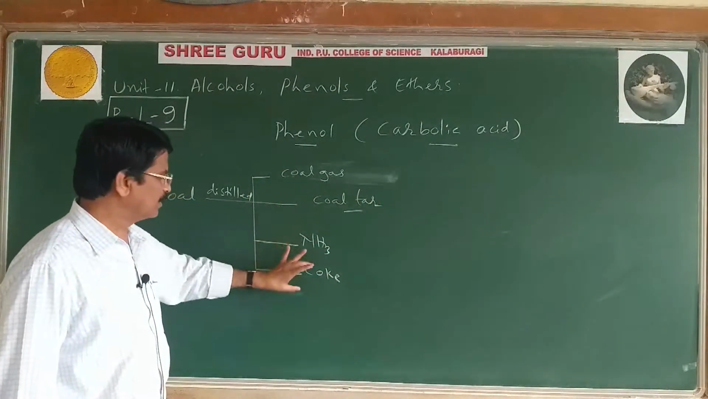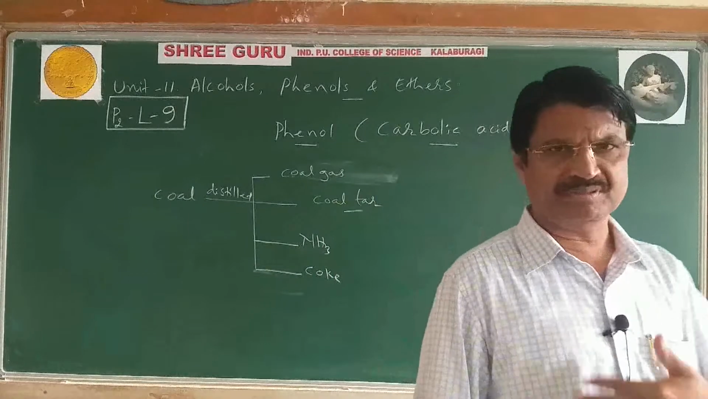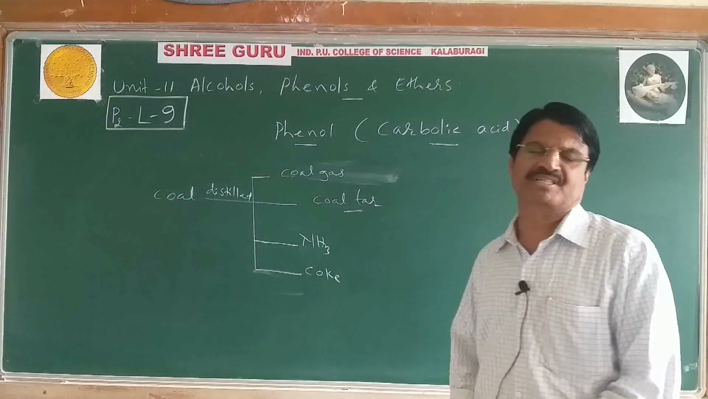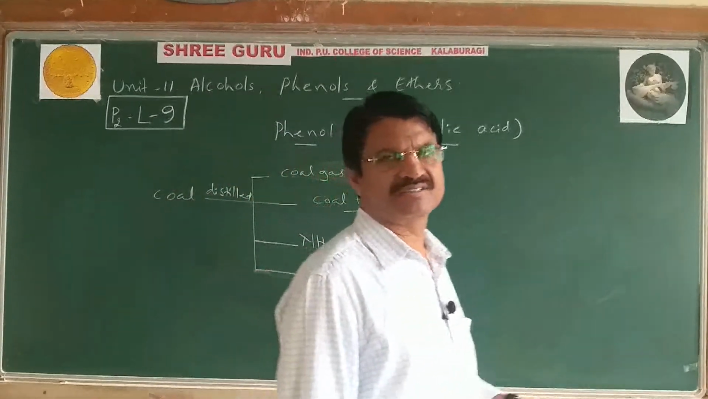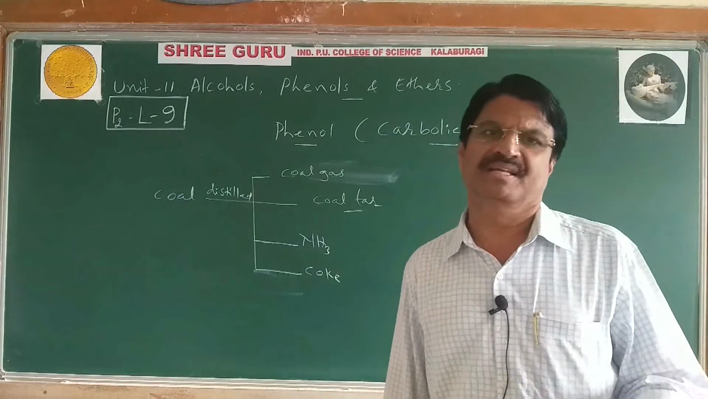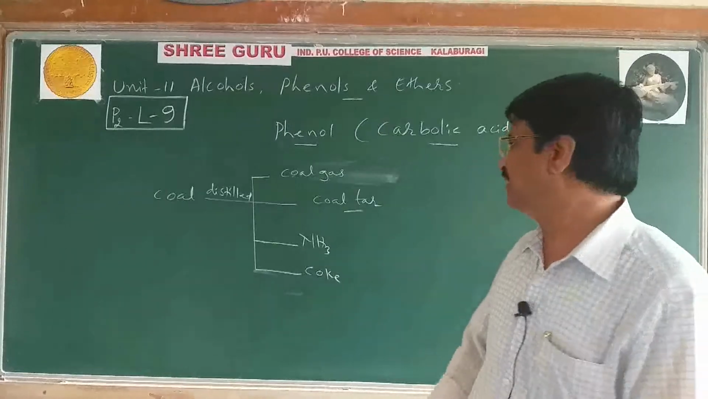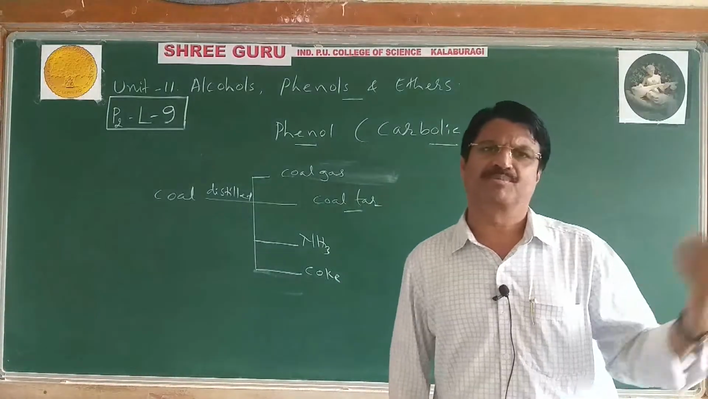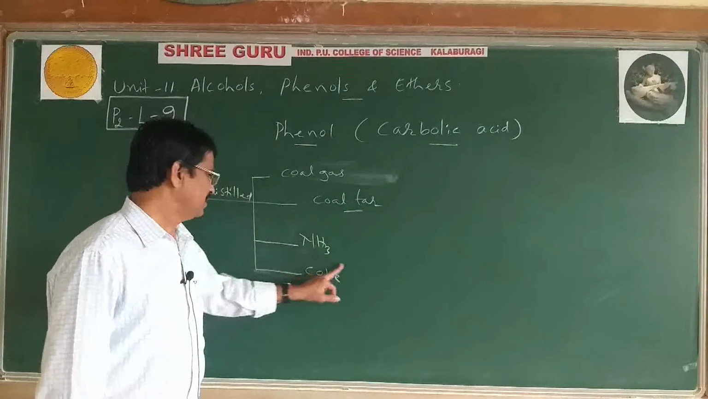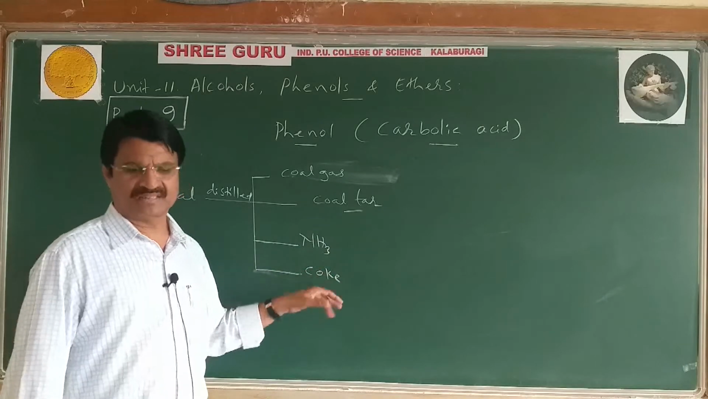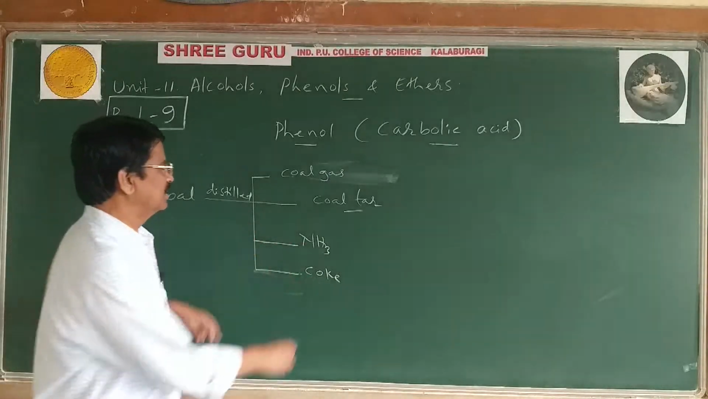Now see about ammonia and coke. Use of ammonia: the application of ammonia is very vast, and ammonia can be used in the fertilizer industries to manufacture urea, DAP, calcium ammonium nitrate. So various fertilizers are obtained by using ammonia, and even in laboratories we are using ammonia. Then the application of coke: it is mainly used as a reducing agent in metallurgical processes. Now we will study regarding coal tar.